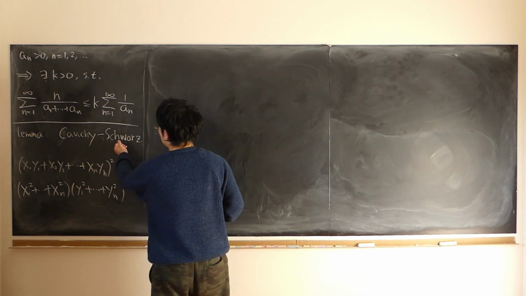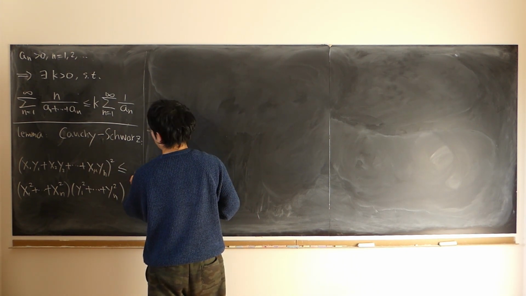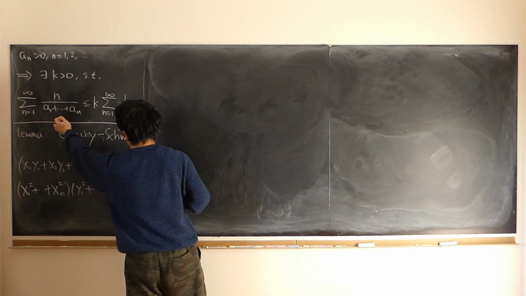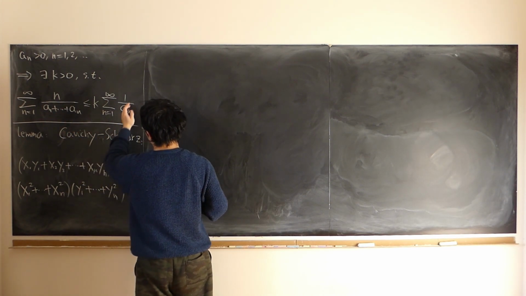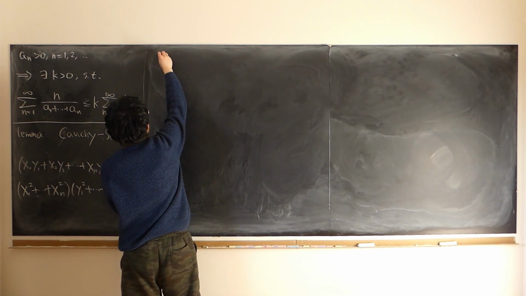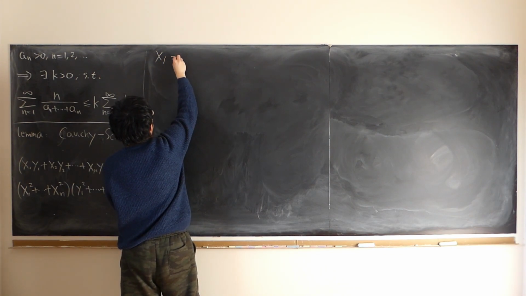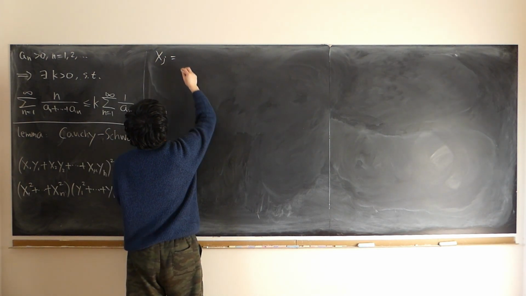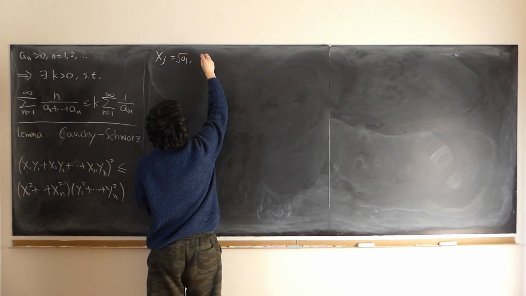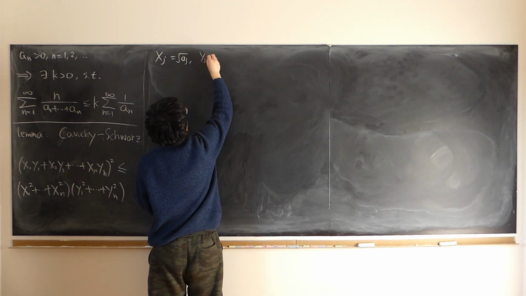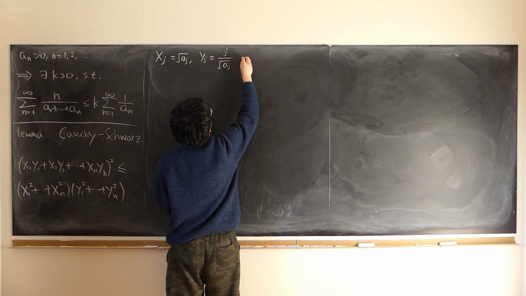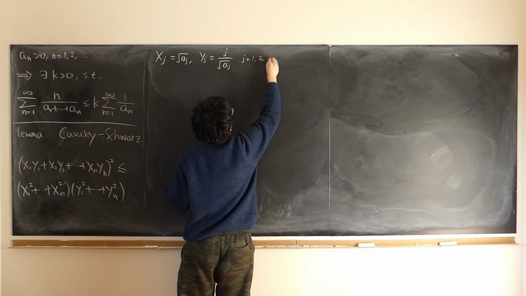And this Cauchy-Schwarz inequality, I'm going to use it as our lemma. First, the fact that we have n over a1 plus all the way up to an and 1 over an instantly motivates me to use x1. This is my motivation: xj is equal to the square root of aj, and likewise yj is equal to j over square root of aj, where j is equal to 1, 2, all the way.